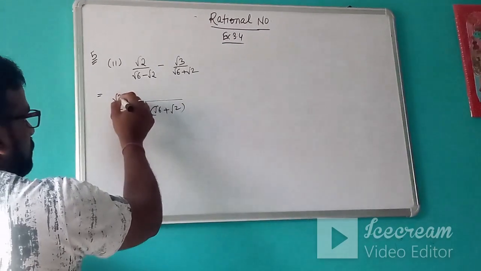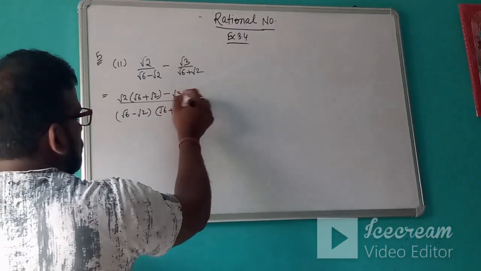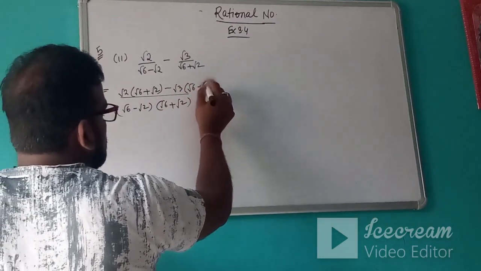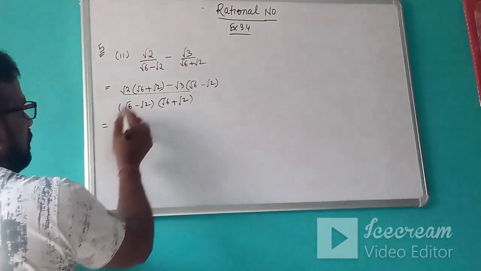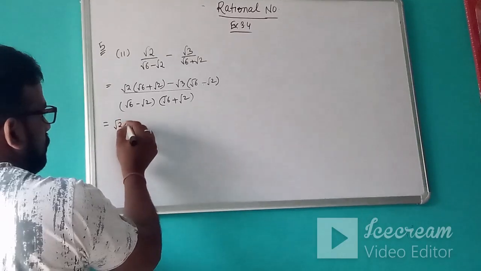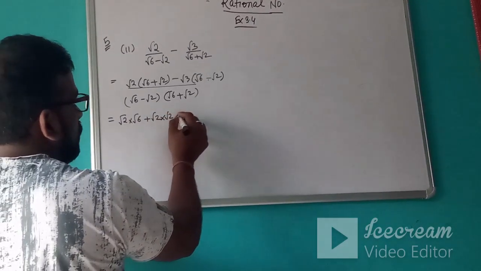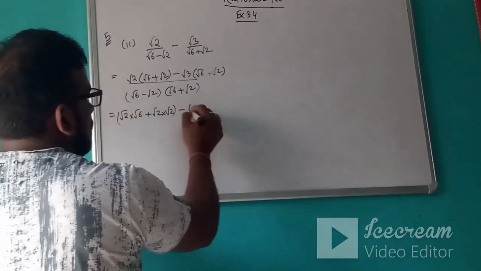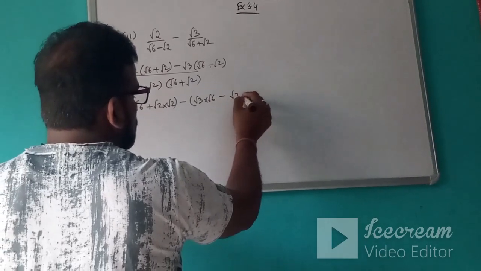So it becomes root 2 into root 6 plus root 2 minus root 3 into root 6 minus root 2. So we will multiply: root 2 into root 6 plus root 2 into root 2 minus root 3 into root 6 minus root 3 into root 2.